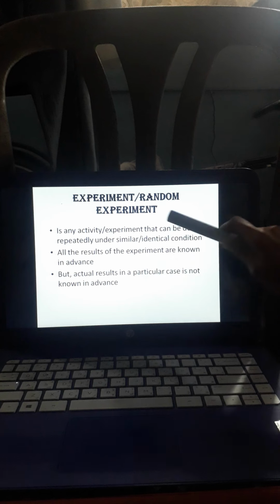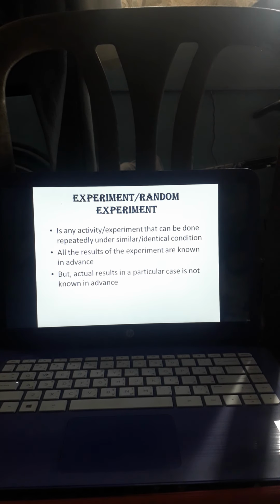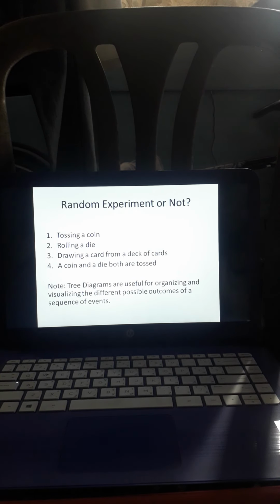Okay, then number 3, but actual results in a particular case is not known in advance. So, alam mo ba kung anong lalabas kapag tinos ko yung coin? Sigurado ka ba na ang lalabas ay head? Sigurado ka ba na ang lalabas ay tail? So, nag-satisfy siya sa tatlong ito, kaya yung tossing a coin is a random experiment. Check po yan.